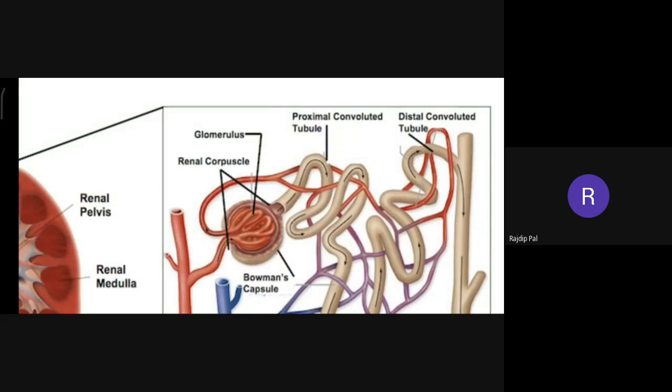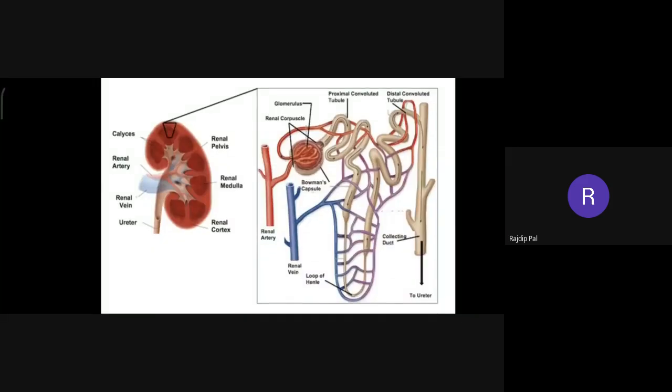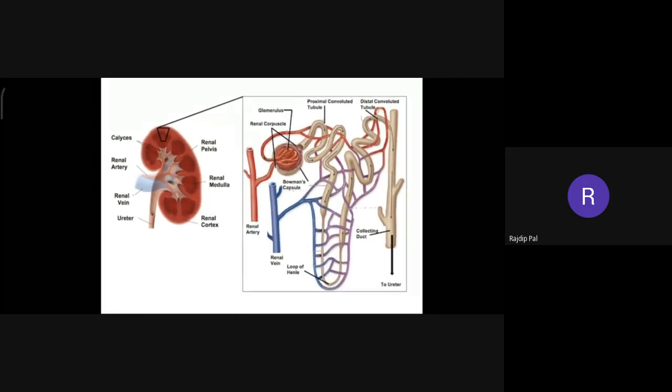That is why it is called Bowman's capsule, right? Now, one important piece of information I should convey to you: sometimes we have to remove one kidney.